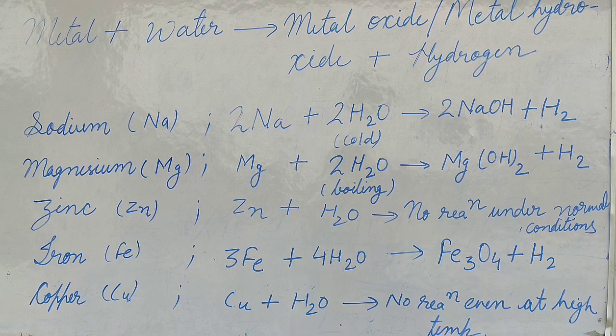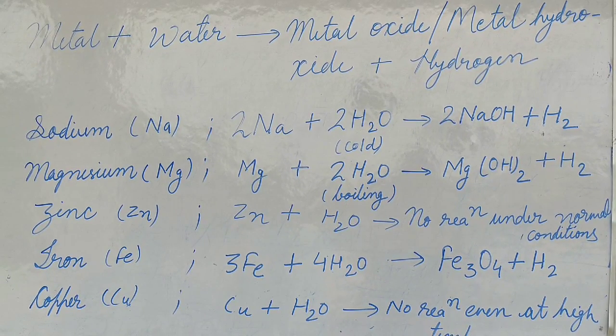And for copper also, when copper comes in contact with water, there is no reaction even at high temperature. When iron reacts with water, it produces ferric oxide and hydrogen, Fe3O4 plus H2, hydrogen.